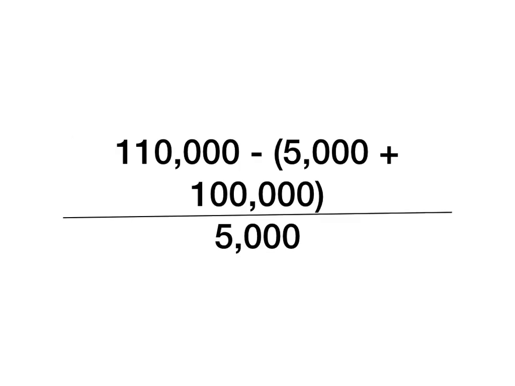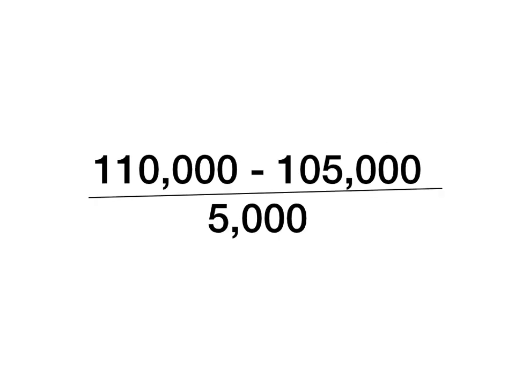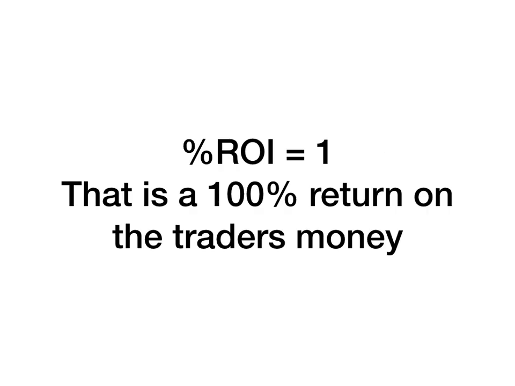Now we have 110,000, that's the money pulled out, minus the 5,000 for the contract, plus the 100,000, the cost of the clothes he's selling, divided by the amount he puts down, 5,000, which will give us 110,000 minus 105,000 divided by 5,000, which will give us a percentage of 1. That is, the trader literally doubles his money.